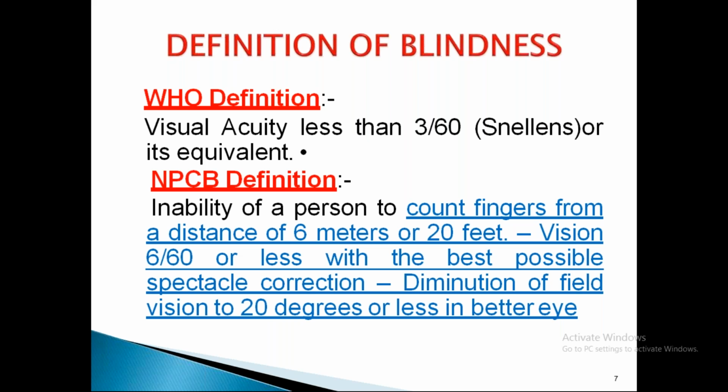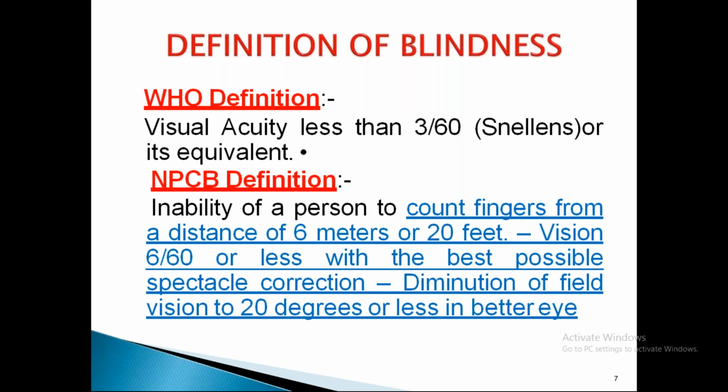According to NPCB, the patient is not able to count the fingers shown by the practitioner from a distance of 6 meters or 20 feet, vision is 6 by 60 or less with the best possible spectacle correction. These are the criteria by which it is decided whether the patient is blind or not. Vision with spectacle correction is less than 6 by 60 and visual field is less than or equal to 20 degrees in the better eye.